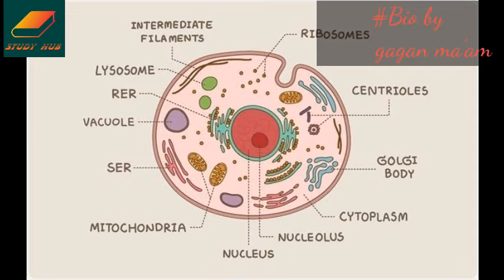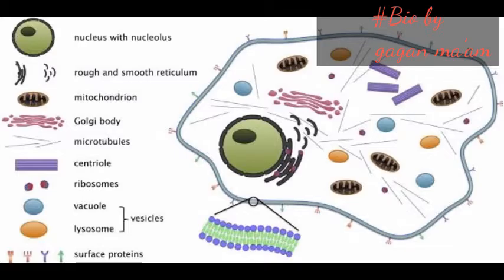They are more complex in structure as compared to prokaryotes. As we have already discussed, eu means true or well and karyon means nucleus. Hence these cells have a well organized nucleus, but that was not in prokaryotes. Their nucleus was not well organized. That's why we called it nucleoid or the nuclear body.